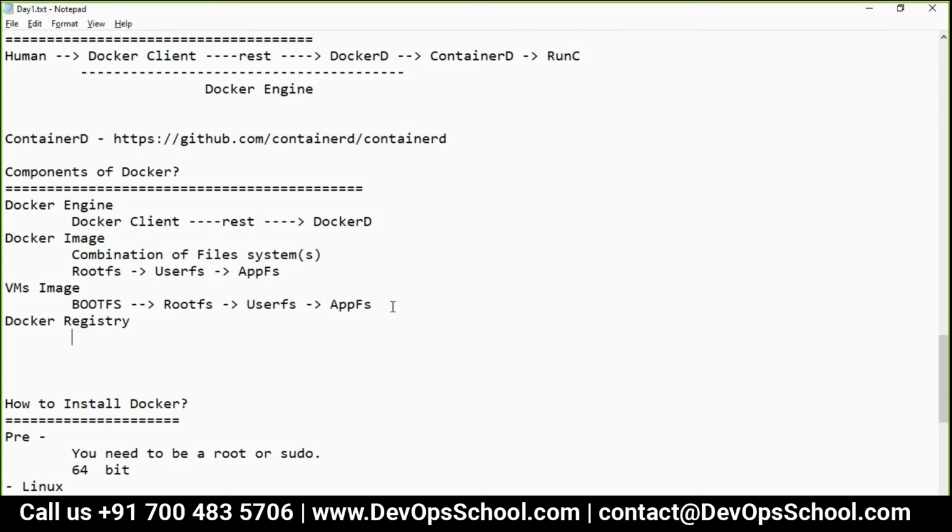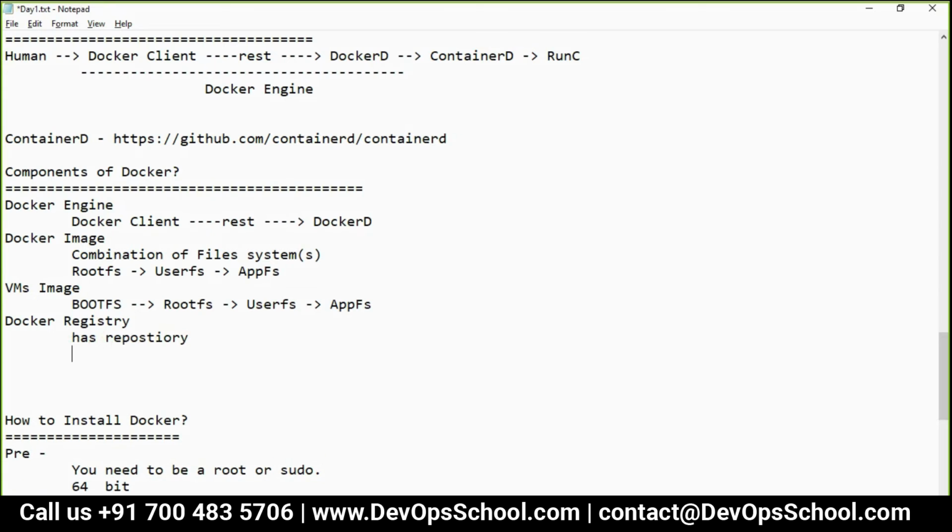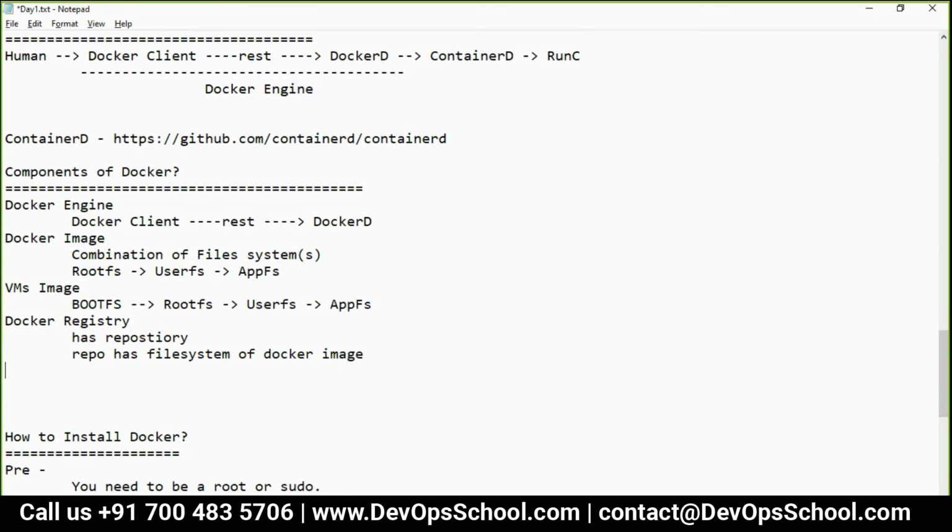So a registry has repositories. A repository has file systems of images. Which image? Docker. So here I said very clearly, Docker image. So registry has repository. Repository has file systems of Docker, and the repo has versioning of the file system.